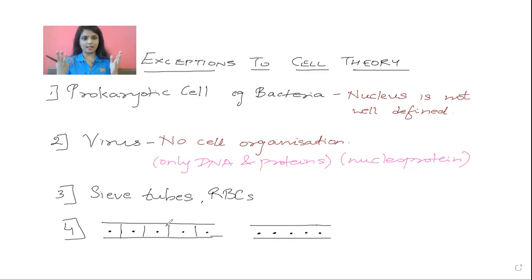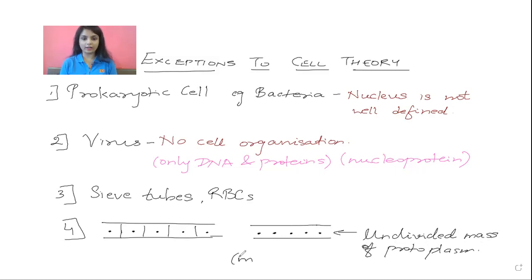Nucleus and the cytoplasm. Now in the second diagram here, what you can see is that the protoplasm, that is the nucleus and the cytoplasm, is undivided, right? You cannot really distinguish. So this particular one again is an exception to cell theory, wherein there is an undivided mass of protoplasm. Undivided mass of what? Protoplasm. Fine. Wherein it is multinucleated.